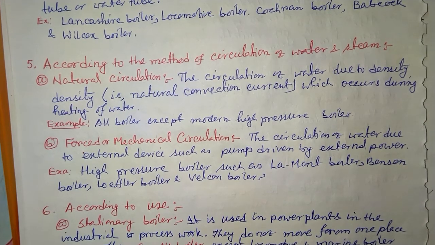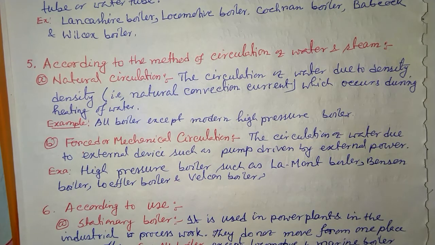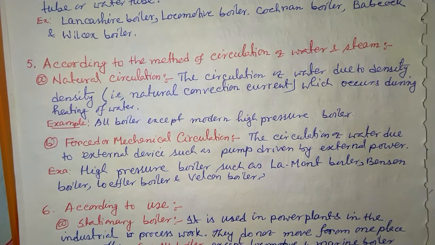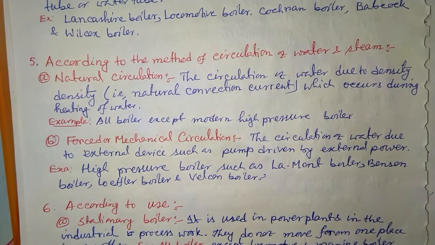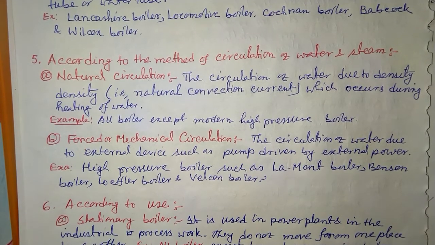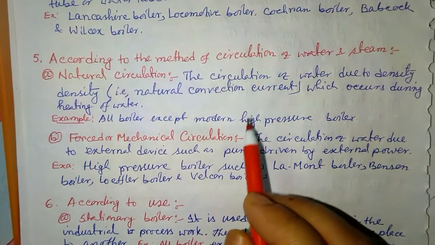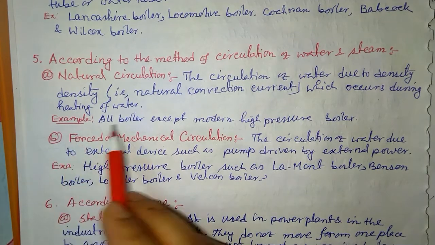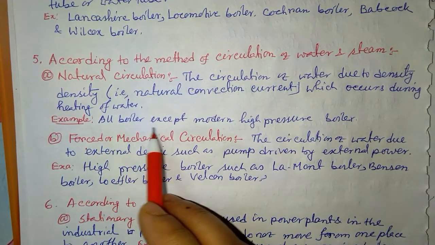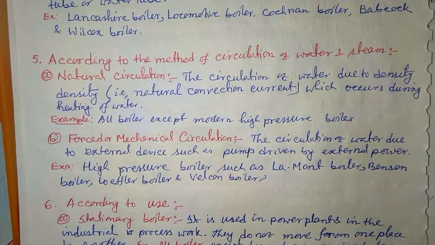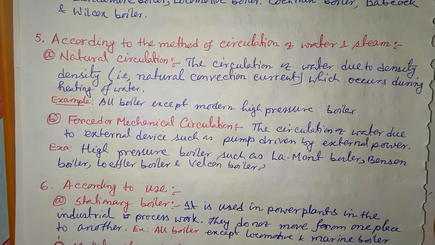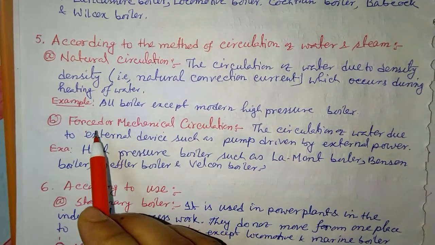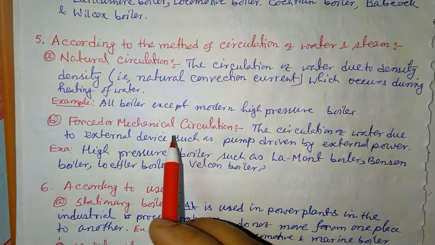So lower density water will go up, and the higher density water from the top will go down, and due to that a current is created, known as natural convection current. Okay, so let's see the examples. These are almost all kinds of boilers except the modern high pressure boiler.